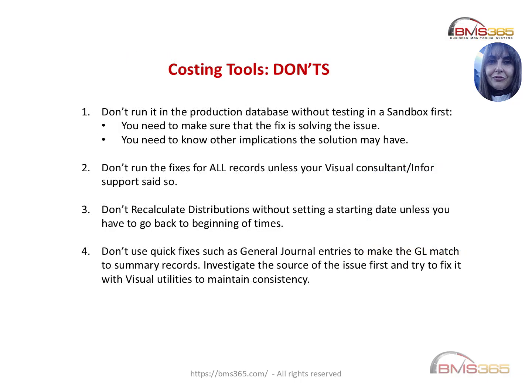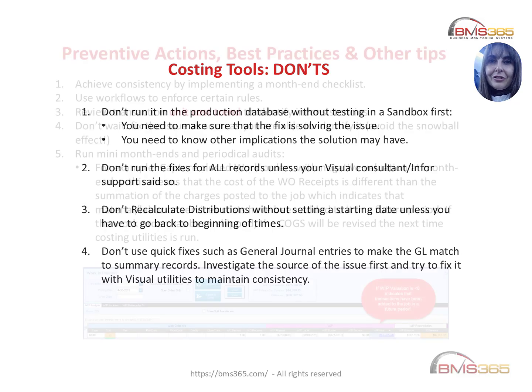There are also a few important guidelines to keep in mind. One, never run fixes directly in production without testing. Two, don't run fixes for all records unless specifically instructed. Three, always set a proper starting date when recalculating distributions. And last but not least, avoid using general journal entries as a shortcut to force the general ledger to match. They may fix the GL temporarily, but create long-term inconsistencies in your subledgers.